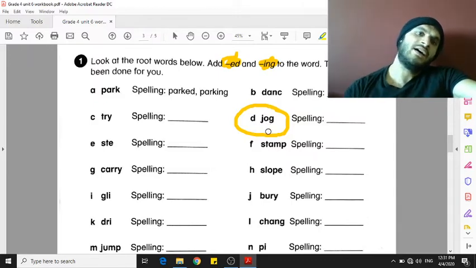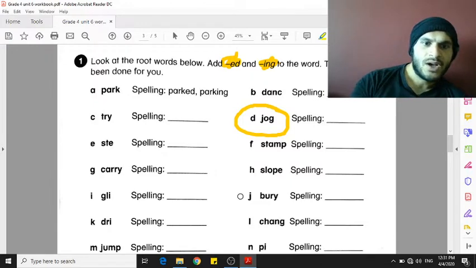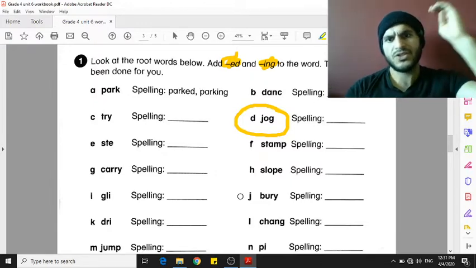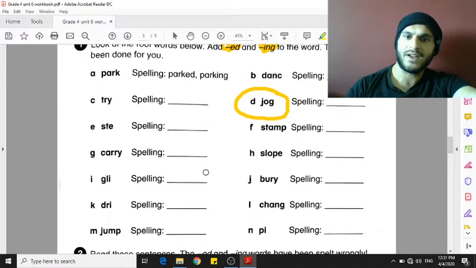Of course, you just have to add ed or ing, and you have to pay attention to some of these words. Okay, I don't want you to do all of them. Just do what you know of these verbs, and then I will give you the final answer later.